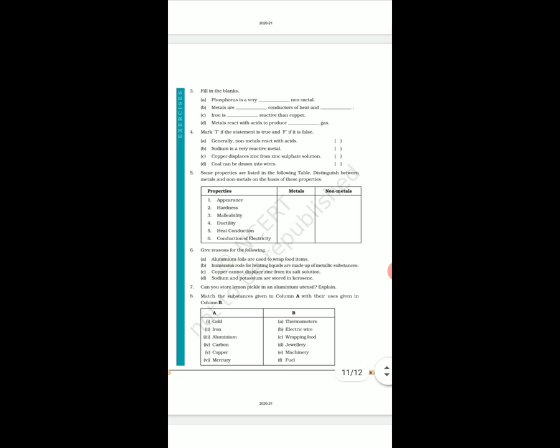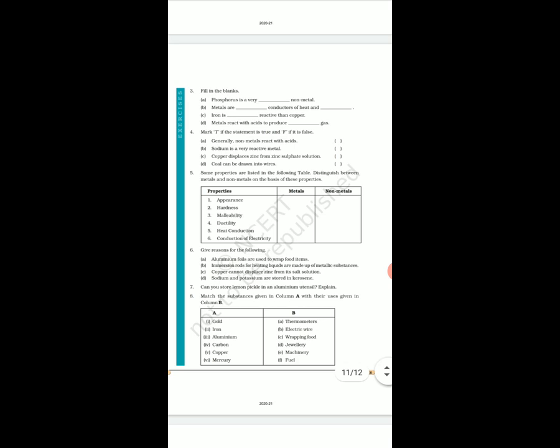Second, iron nails are placed in copper sulfate solution. What will happen? Iron nails, that is Fe, plus copper sulfate, that is CuSO4. So copper sulfate will become iron sulfate, that is FeSO4, and Cu, copper, will be released. We have seen this in our activity.